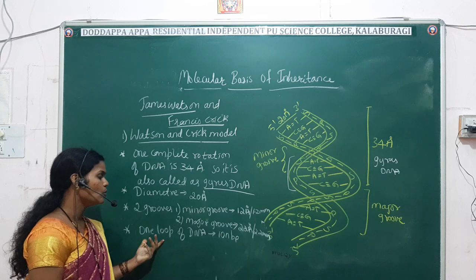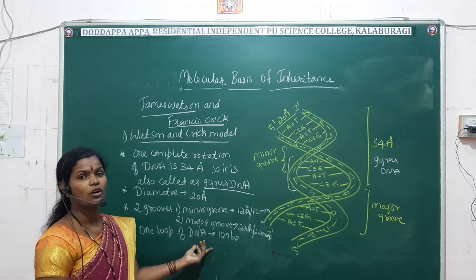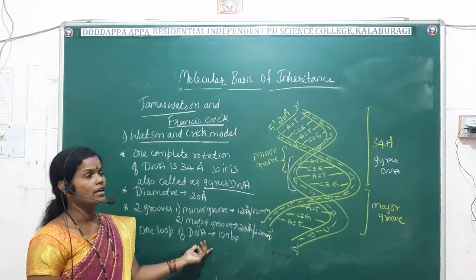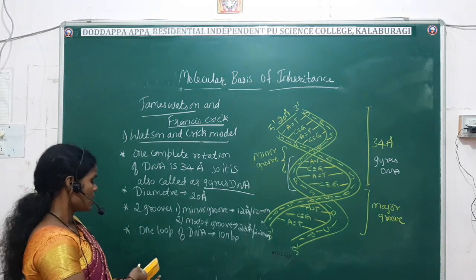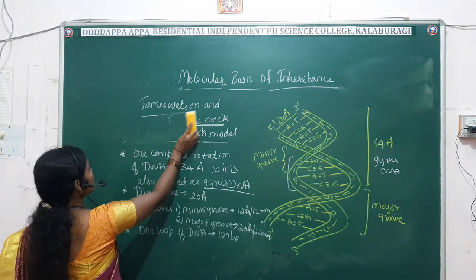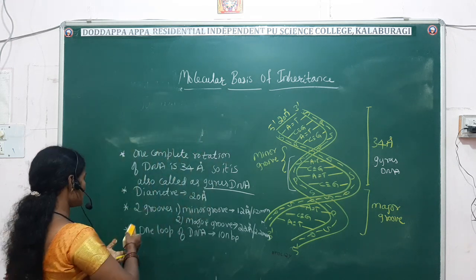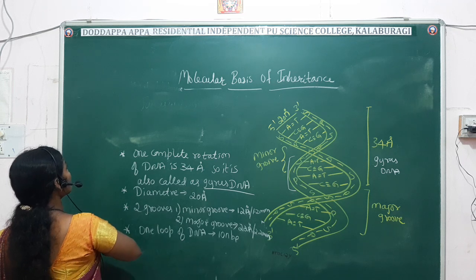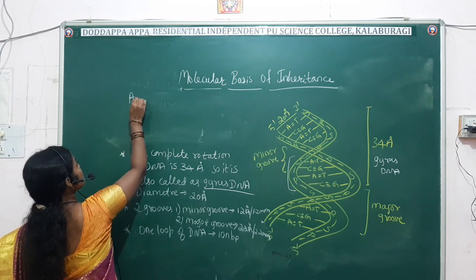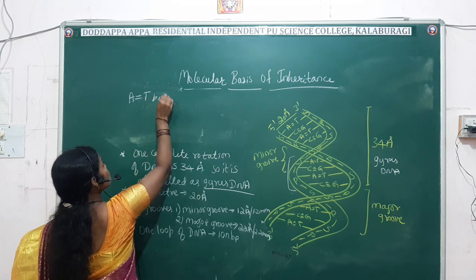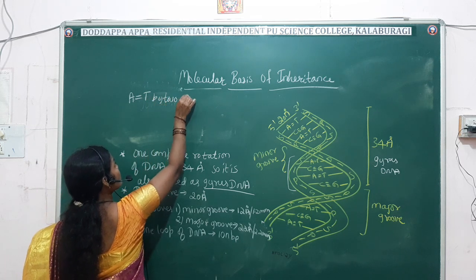Then one loop of the DNA consists of 10 nitrogen base pairs. Next, always adenine pairs with thymine by 2 weak hydrogen bonds.